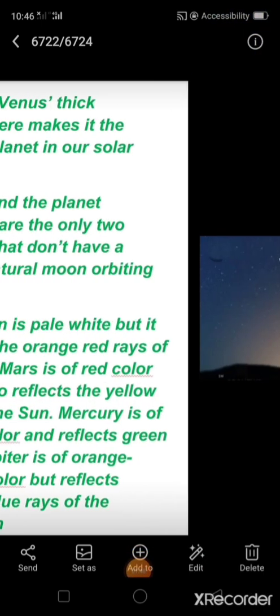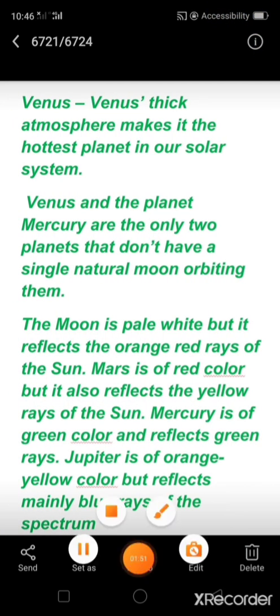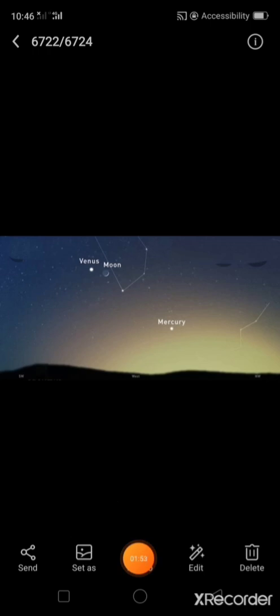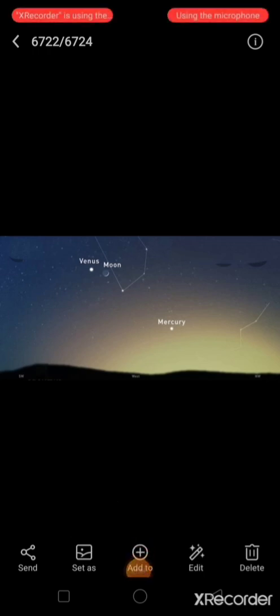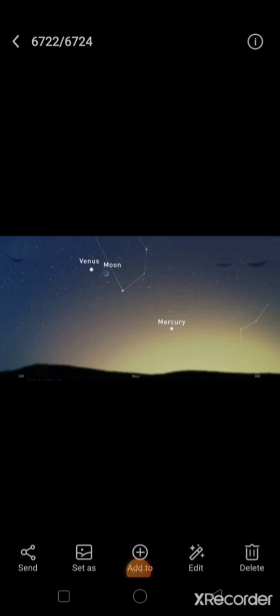Children, we can see here Venus and Mercury. We also see sometimes these planets during early morning hours. These planets therefore are named as morning and evening stars. They are seen very low near the horizon in the sky.